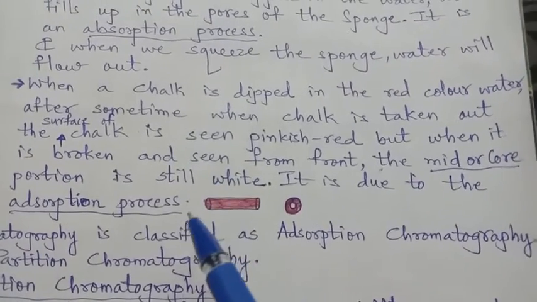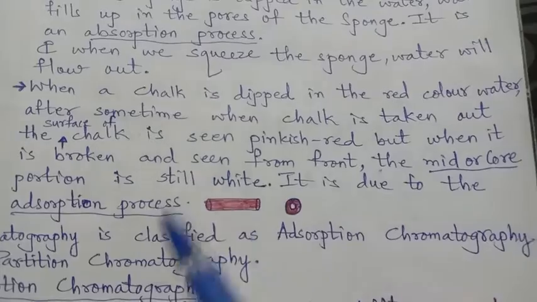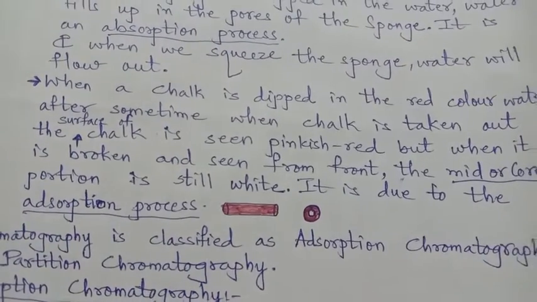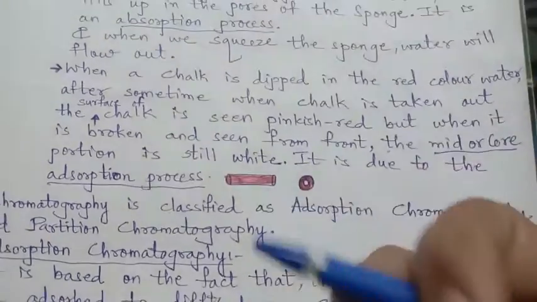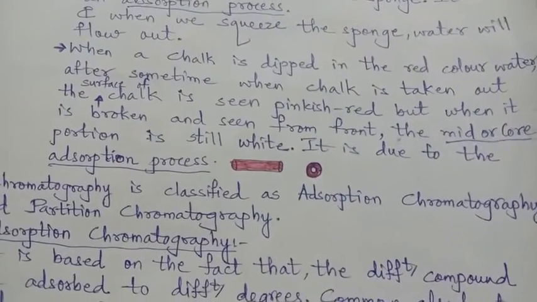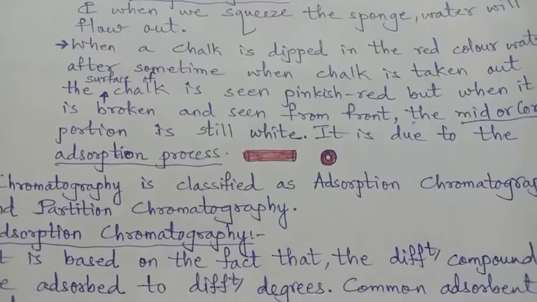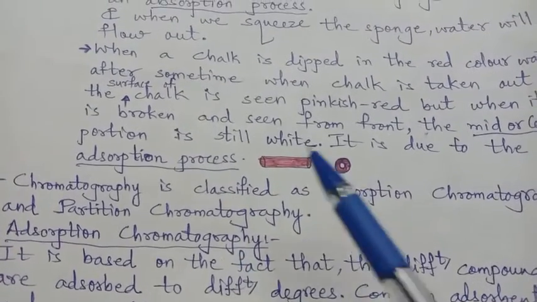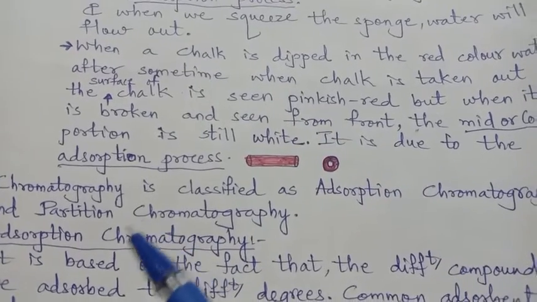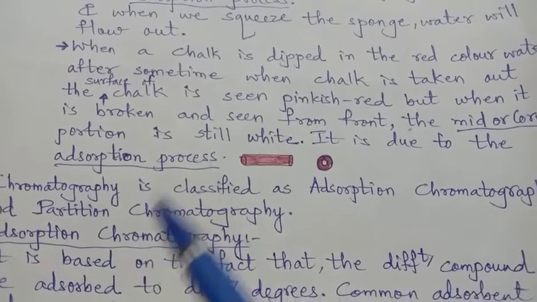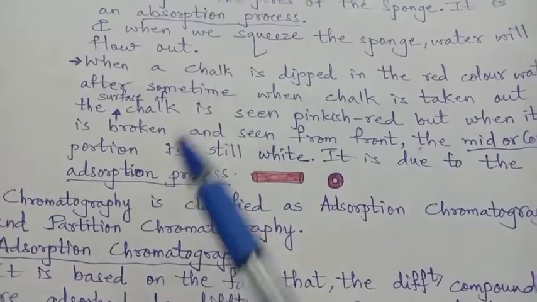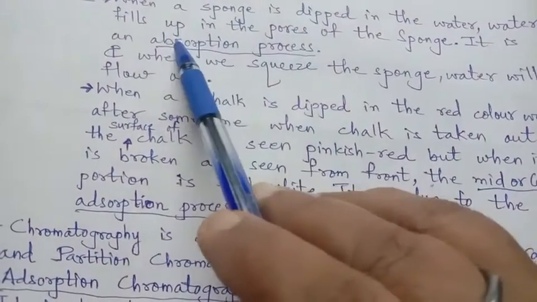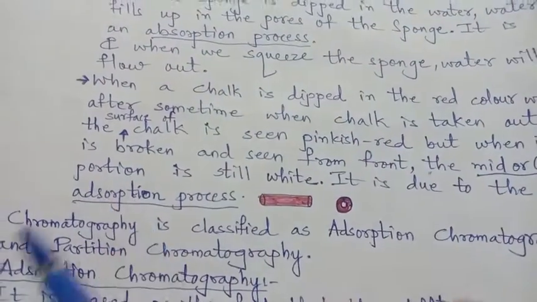I have also given the example of charcoal, bone charcoal, animal charcoal, which also undergoes the adsorption process. It acquires the impurities for the purification of the colored organic compound. So in chromatography, the basic approach depends on adsorption and not on absorption. And please take care, B and D have a great difference, right?